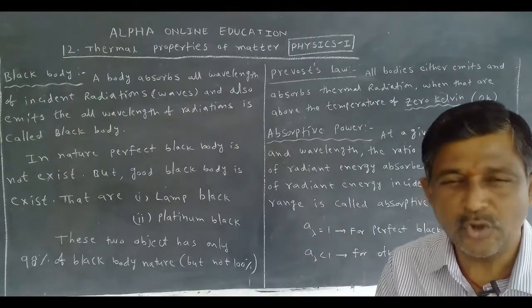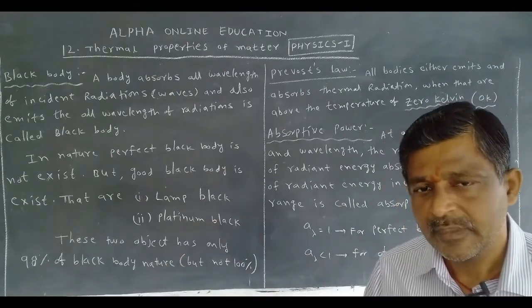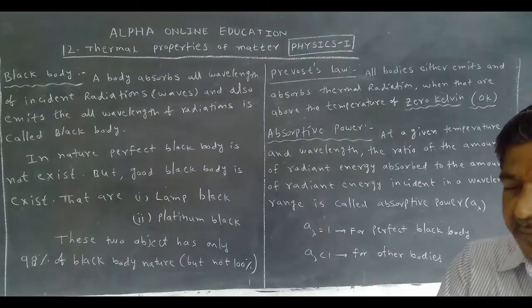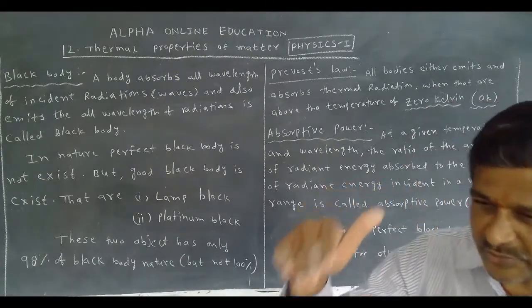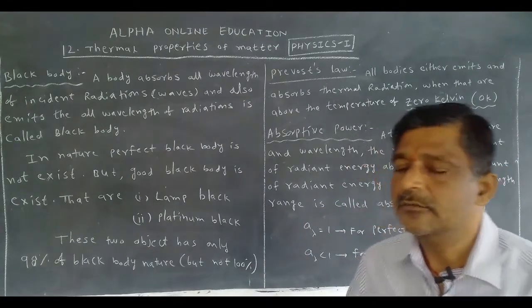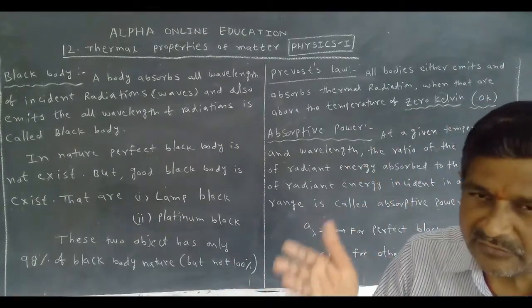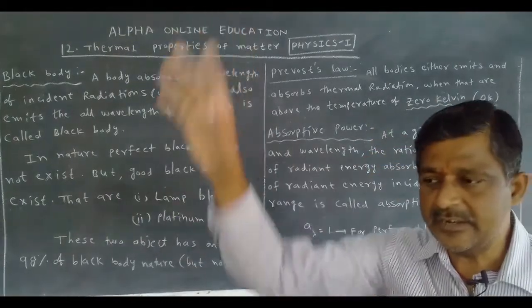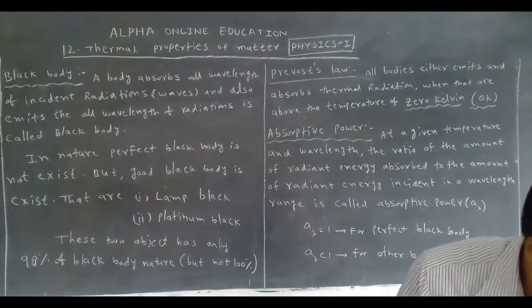Till now, no one has found anything below 0 Kelvin. If the object temperature is more than 0 Kelvin, or more than minus 273.15 degrees centigrade, that object either emits radiation or absorbs radiation.